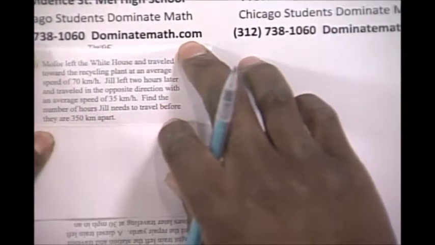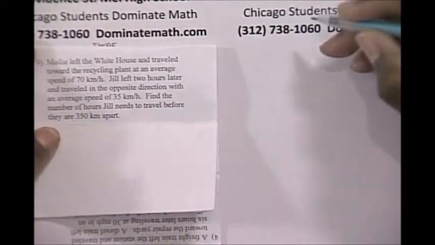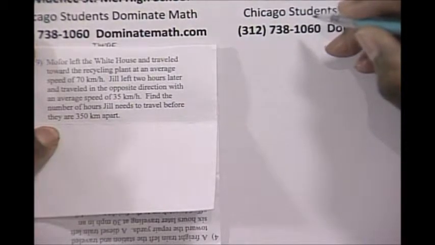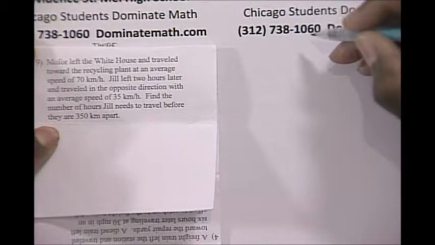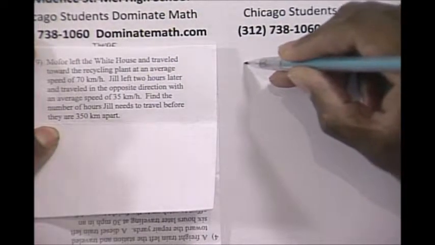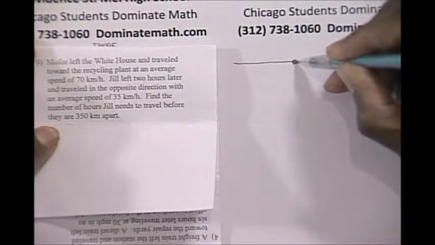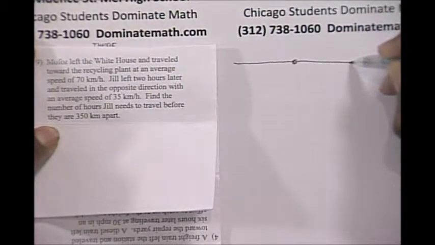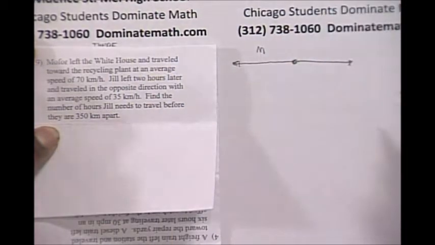Final answer. What an odd name. You don't meet too many people named Mofor. Mofor left the White House and traveled toward this recycling plant at this speed, 70 kilometers per hour. Jill left 2 hours later in the opposite direction. All right, so let's draw a good diagram. So we have Mofor, and we have Jill.